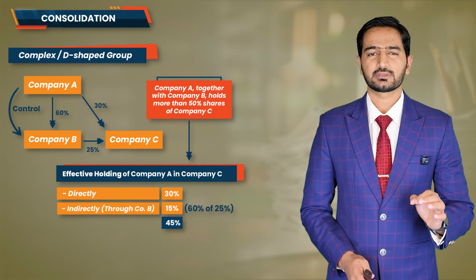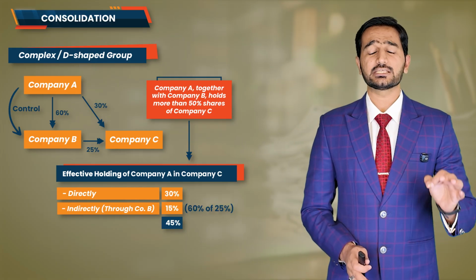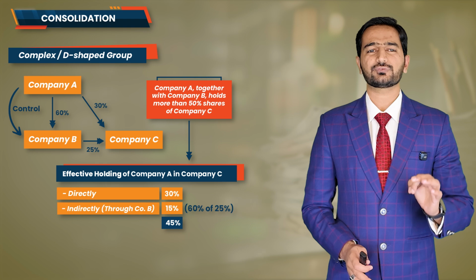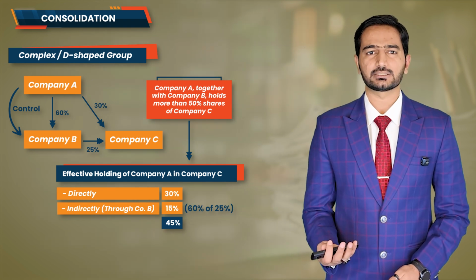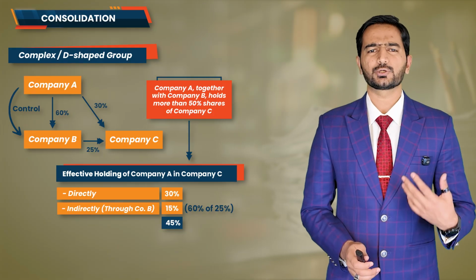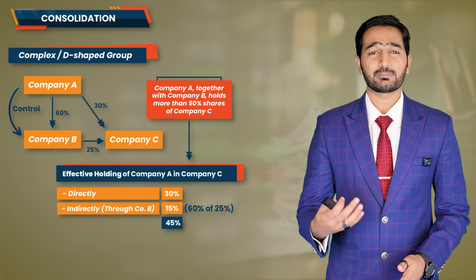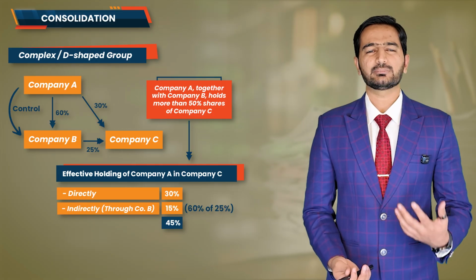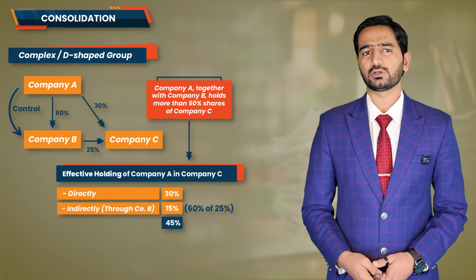But once again, and I want to stress this, effective holding is only used for the purpose of calculation. You might need it in practical questions later, like for calculating group retained earnings or non-controlling interest. However, when it comes to establishing control or determining the parent-subsidiary relationship, we do not use effective holding.